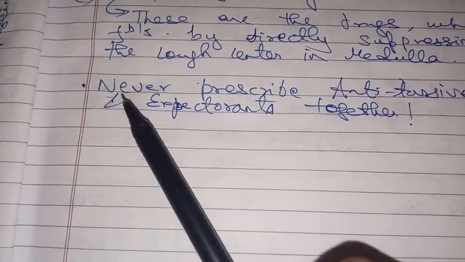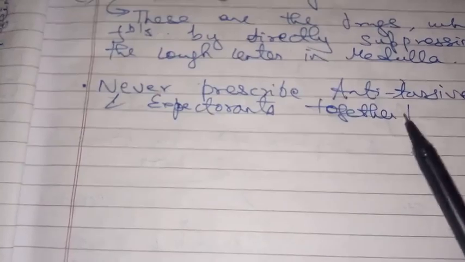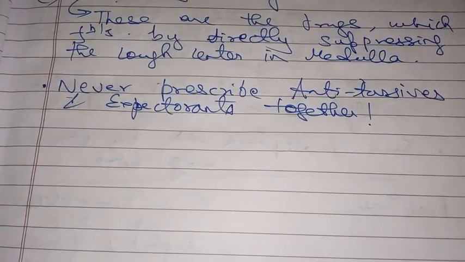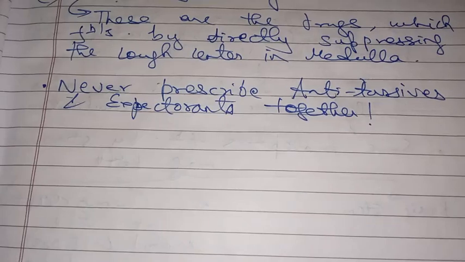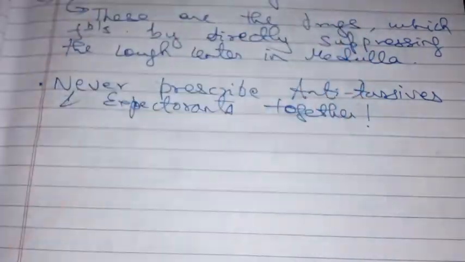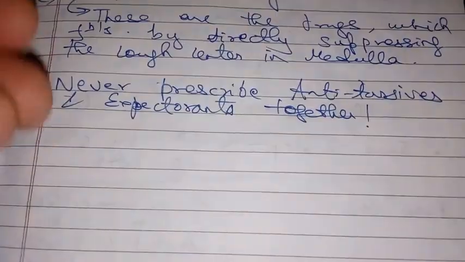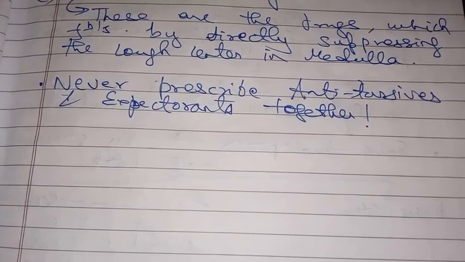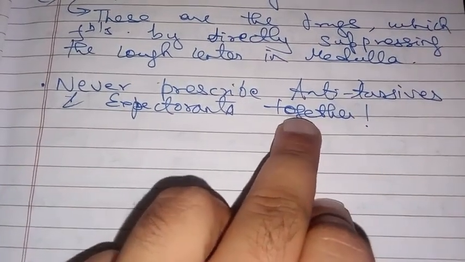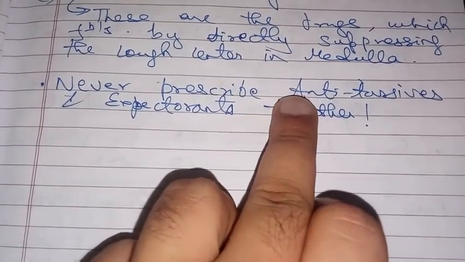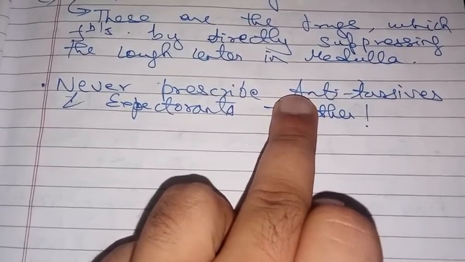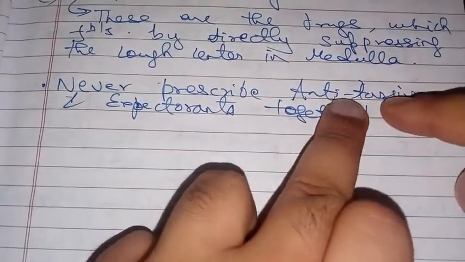Now this point is also very important: never prescribe antitussives and expectorants together. What is the reason behind this? The expectorant will increase the volume and fluidity of the secretions of the respiratory tract, and antitussives will suppress the cough center. When the cough center has been suppressed, there will be no coughing reflex. A lot of mucus will be produced, but it will not be expelled out of the body, so it will get accumulated in the tracheobronchial tree. That is the reason you should never prescribe antitussive and expectorant together.